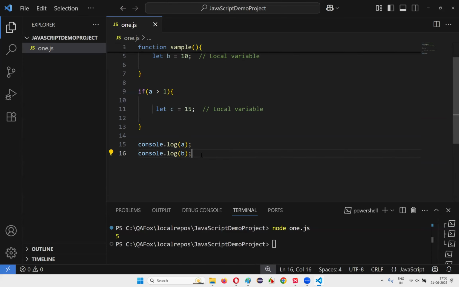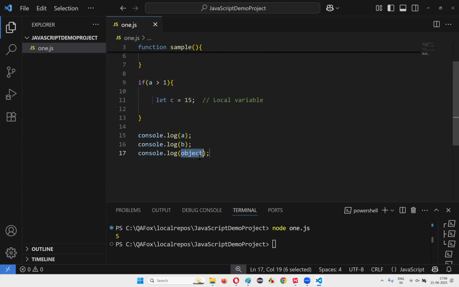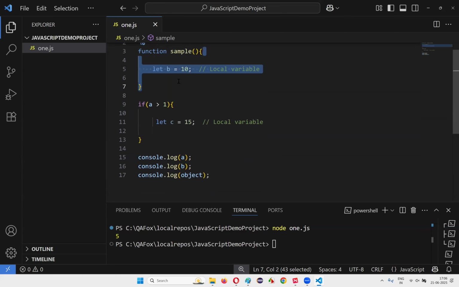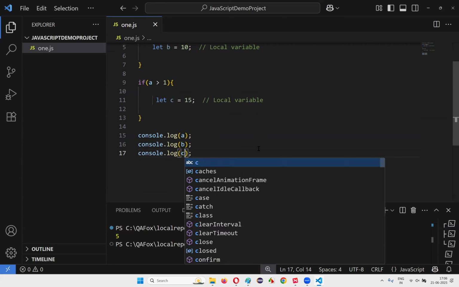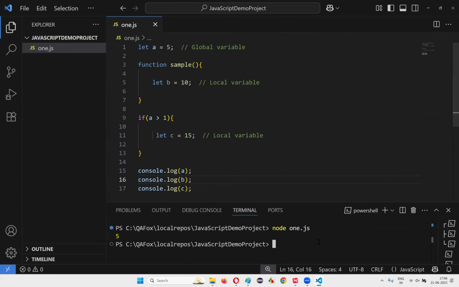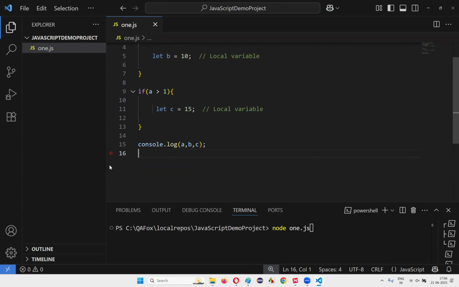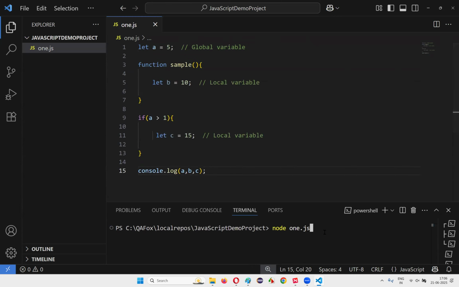What if I try to print b and c? Will they be printed? The variable which is created inside the function is a local variable. It is local here only, it cannot be accessed outside. If you try to access this variable b outside this function, it will not print this 10. I'll try to print a, b, c here, and let's see what is going to happen. Let's say clear, or I can simply say a comma b comma c. So I don't have to write so many print statements, only one print statement.